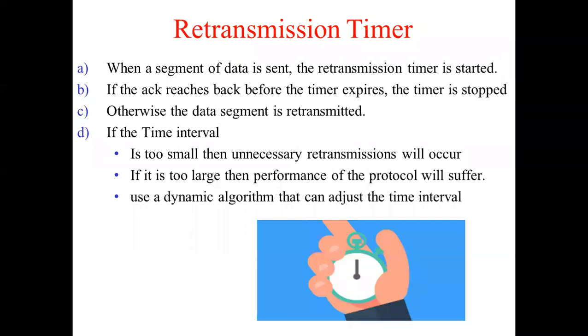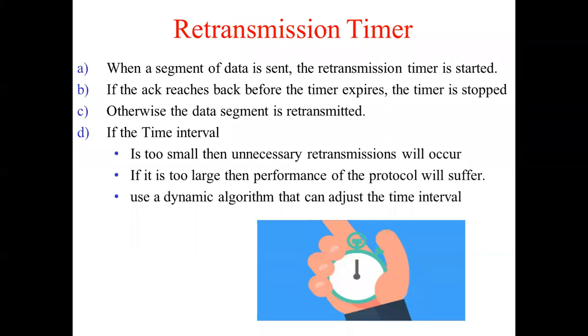Now, why do we require the retransmission timer? Suppose, by chance, while sending, the data gets lost or gets corrupted, has errors. In that case, the acknowledgement will not be sent back, or the acknowledgement doesn't come back. In such a scenario, it is required to retransmit the data once again. So the retransmission timer keeps track of whether the segment of data is sent correctly and whether the acknowledgement has come back intact. Have a look at all the points that are there on the slide.